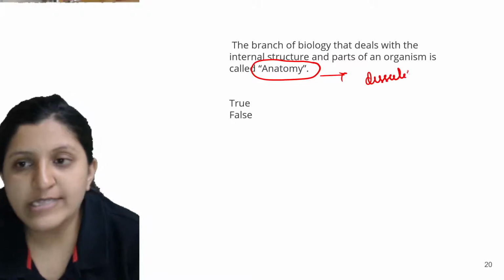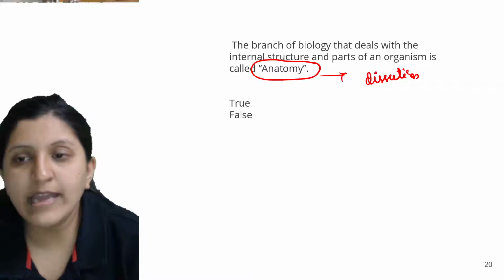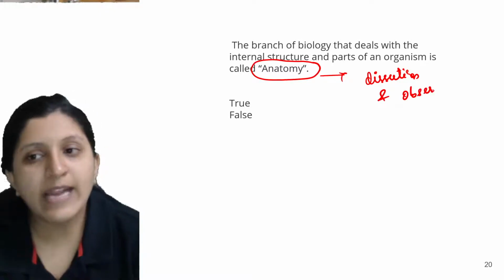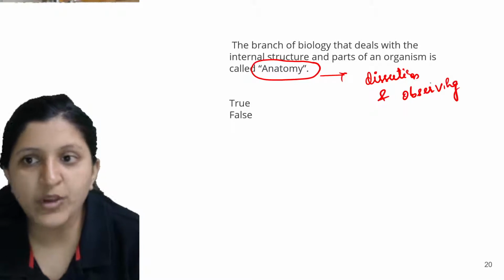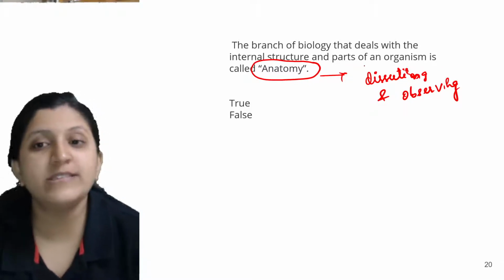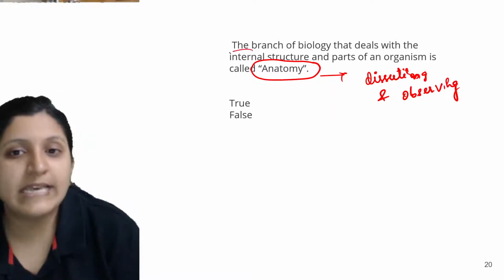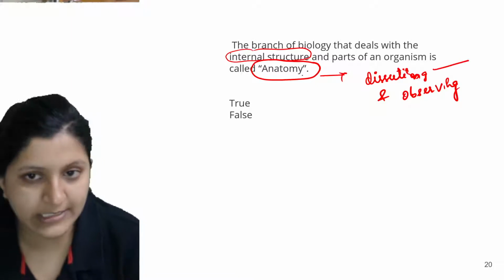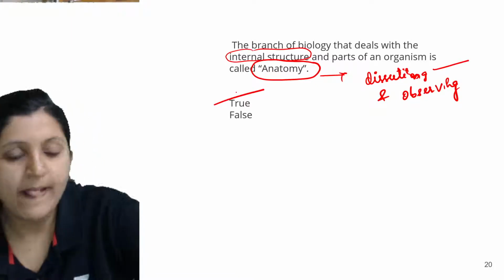Dissection is done and observation, dissecting and observing is done here. That means you will be studying the internal structure and parts of an organism by dissecting them. So it is true.